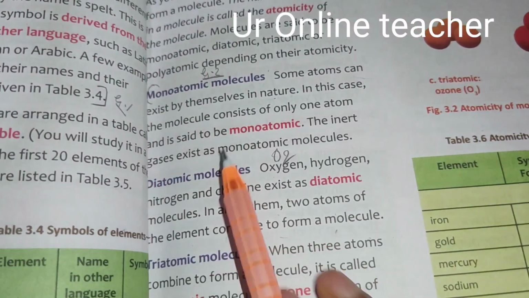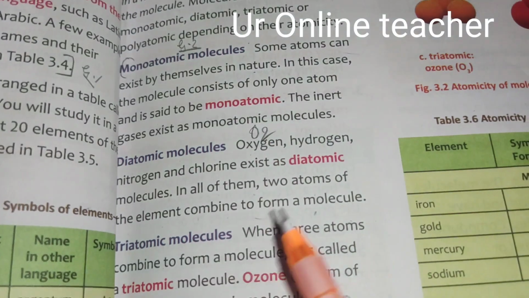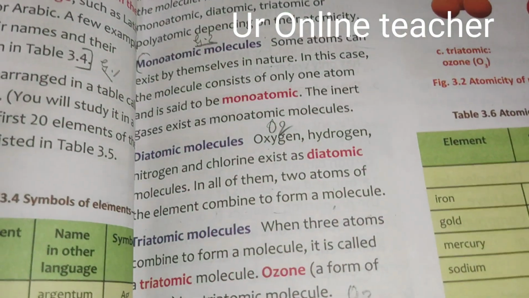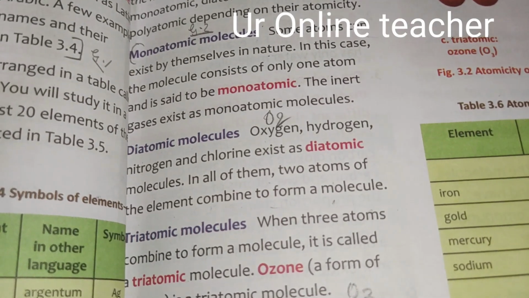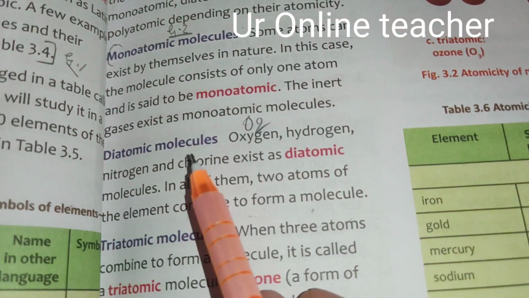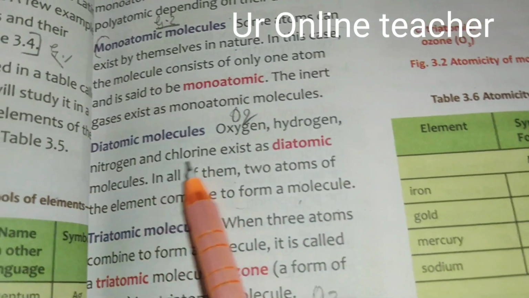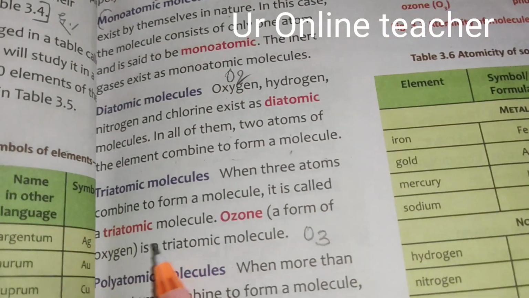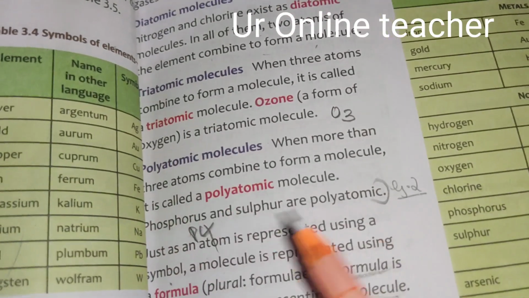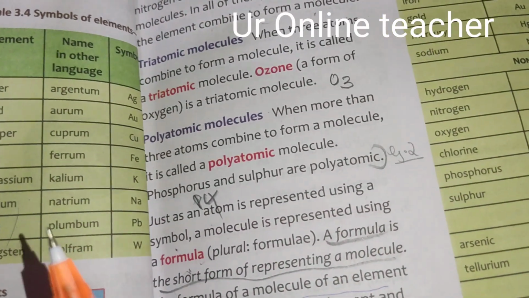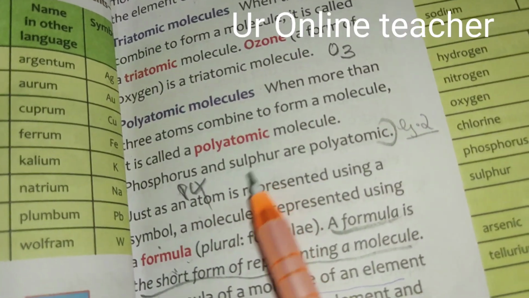So what are monoatomic? Those containing only one atom are called monoatomic, inert gases for example. Diatomic contain two atoms of the element combined to form a molecule, for example oxygen, hydrogen, nitrogen and chlorine. Oxygen is represented by O2, hydrogen H2, nitrogen N2, chlorine Cl2. Triatomic, three atoms combined to form a molecule, for example ozone, O3. Polyatomic, so many atoms combined to form a molecule, like phosphorus P4, sulfur S8.